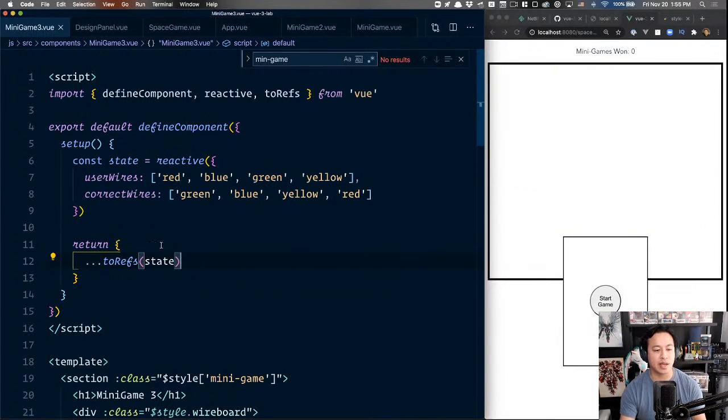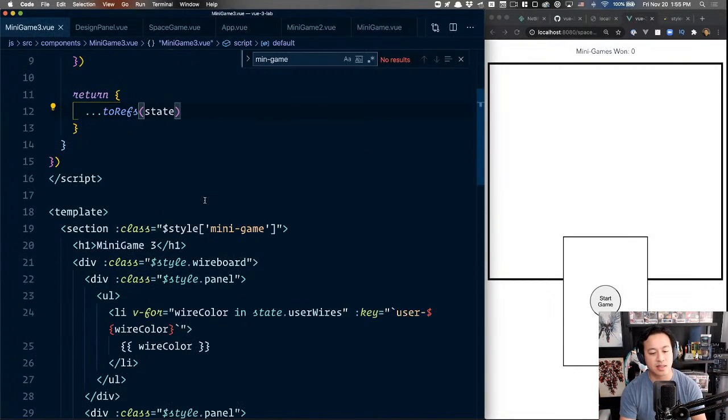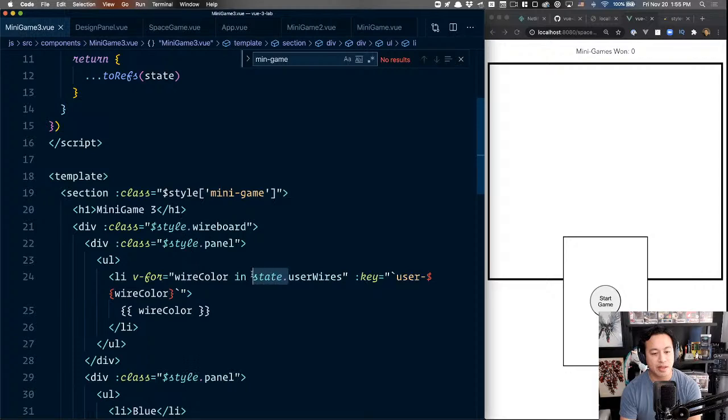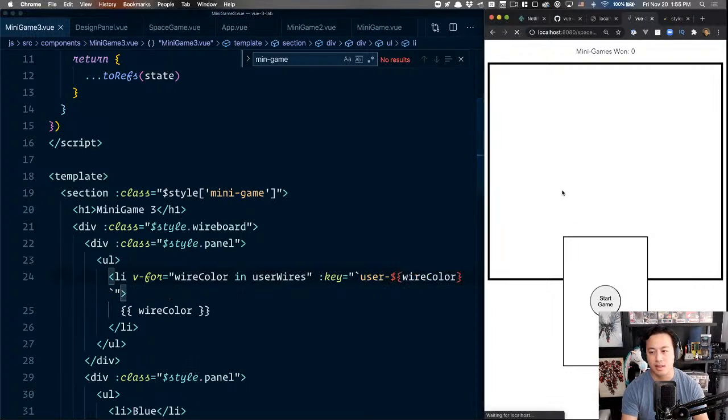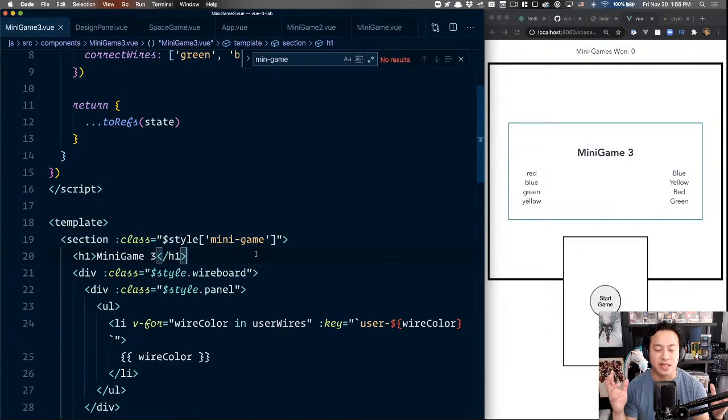So this is our way of saying, spread it out, but still keep all the reactivity exactly as expected. And that way you don't have to worry about those things breaking. I think it just broke. Okay, there we go. Yep, that way you don't have to worry about those things breaking.